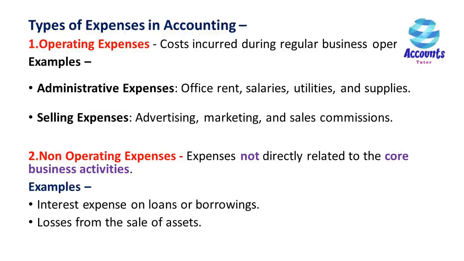1. Operating expenses, costs incurred during regular business operations. Operating expenses can be further classified as administrative and selling expenses. Examples for administrative expenses are office rent, salaries, utilities, and supplies. Examples for selling expenses are advertising, marketing, and sales commissions. 2. Non-operating expenses, expenses not directly related to the core business activities. Examples: interest expense on loans or borrowings, losses from the sale of assets.